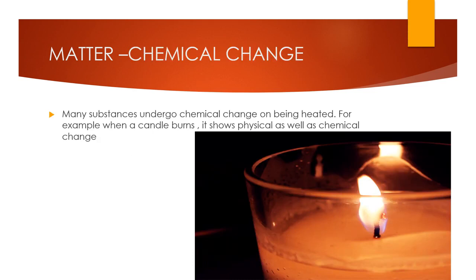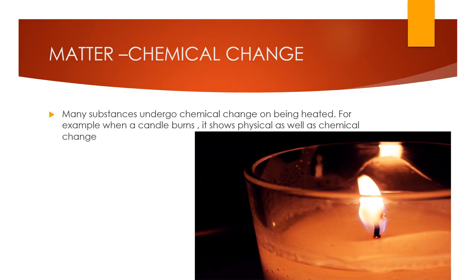Students, on being heated, many substances undergo a chemical change. Let us discuss the interesting example of burning of a candle. You will observe three changes. The wax near the wick melts and a part of it flows down and solidifies. This tells us that a physical change has taken place.